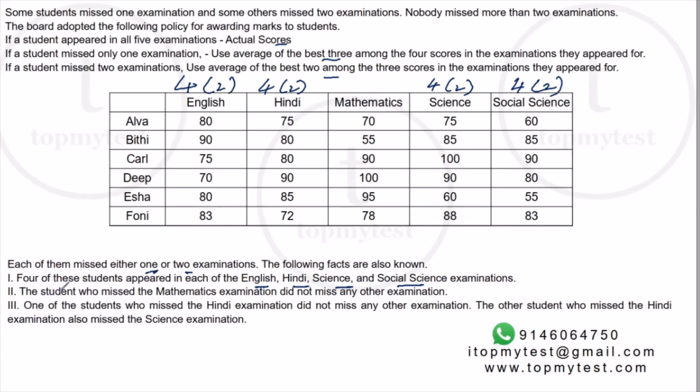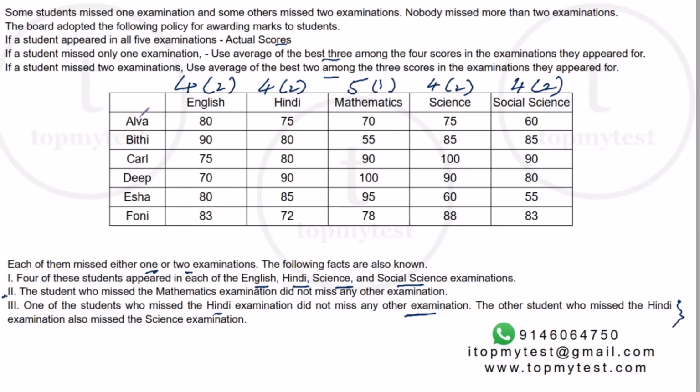The student who missed the maths examination did not miss any other examination. So there is only 1 student who missed the maths examination, and the remaining 5 appeared for it. So the missing counts are 2, 2, 1, 2, 2. What else do we know? One of the students who missed the Hindi examination did not miss any other examination. And the other student who missed the Hindi examination also missed the science examination. We'll come to this a little later.